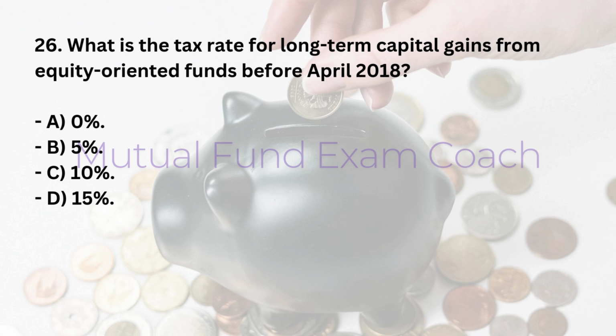26. What is the tax rate for long-term capital gains from equity-oriented funds before April 2018? A. 0%. B. 5%. C. 10%. D. 15%. Answer, A. 0%.